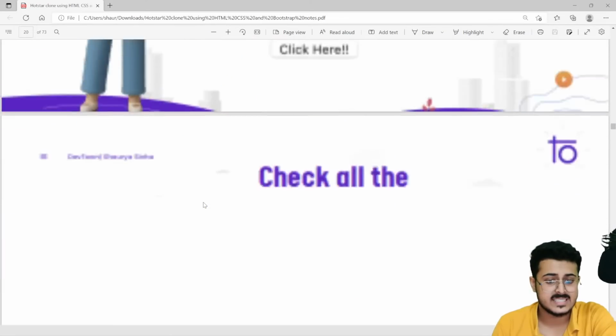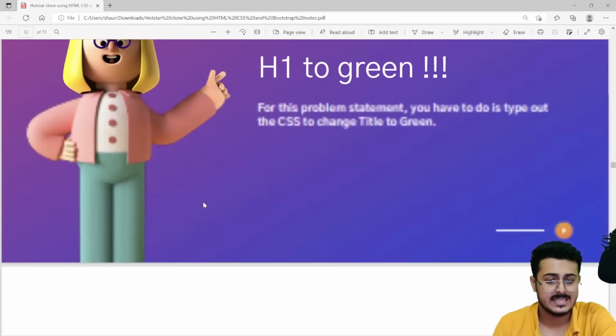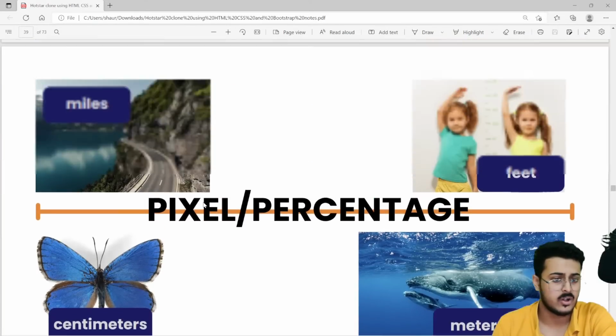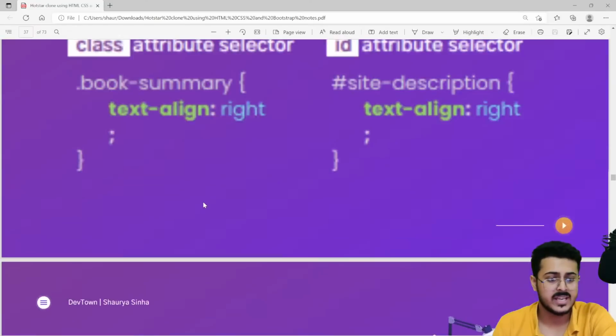So inside our CSS, we were left at the distances, absolute, relative, and all those kinds of stuff. So that is something that I will be covering right now, guys.